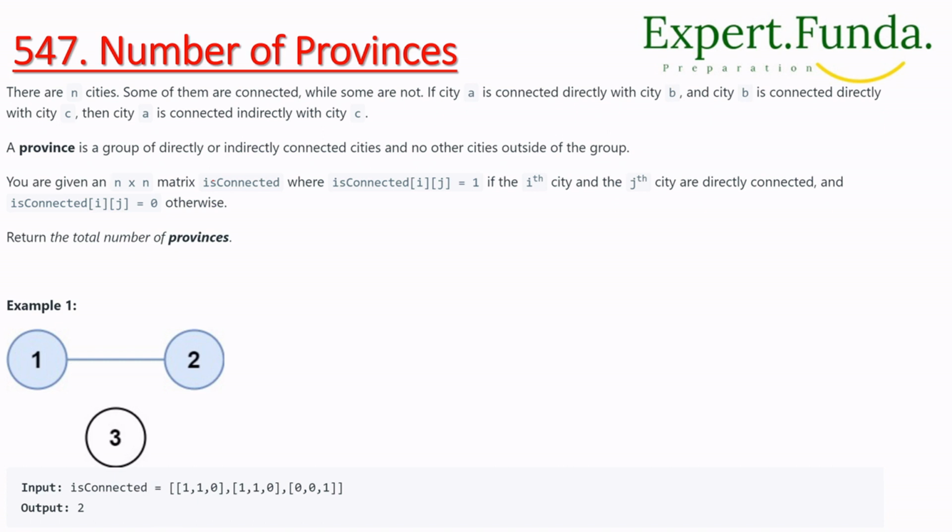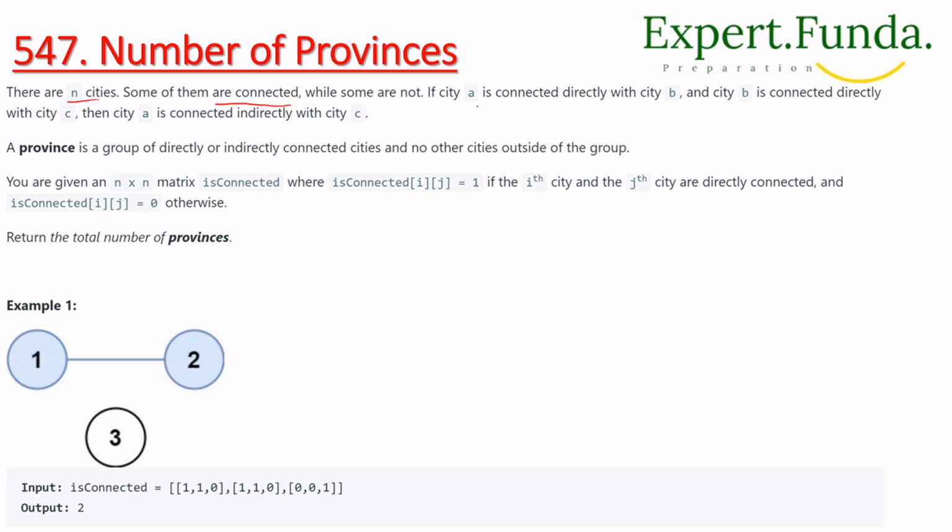Today we are going to see one question, number of provinces, 547. So let's read this question. The question is saying there are n cities, and some of them are connected, while some are not.